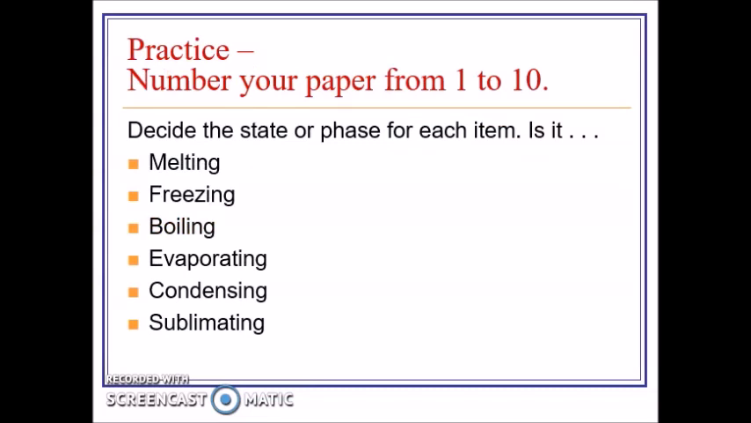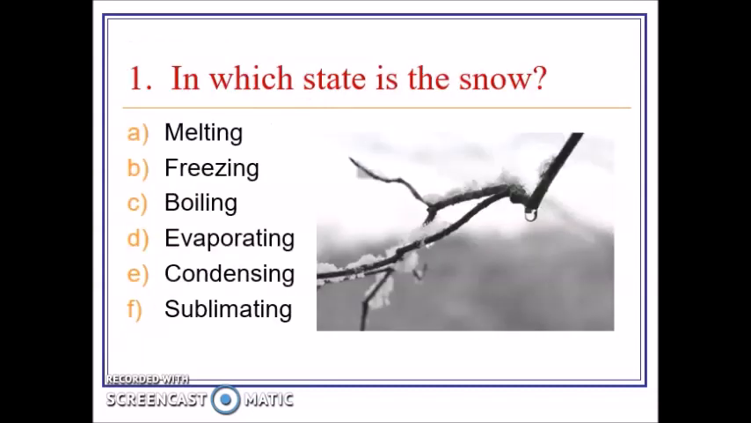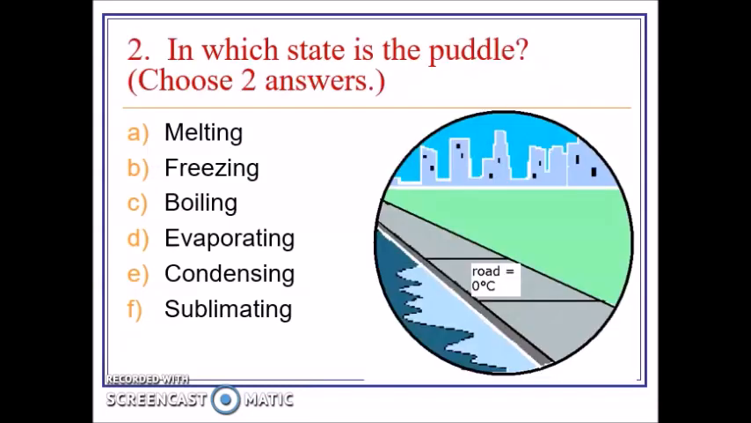So let's take a look at a practice. And you're going to decide the state or phase for each of the items. So, when we go through it, is it melting, freezing, boiling, evaporating, condensing, or sublimating? So let's do some practice ones. Number 1, in which state is the snow? In which state is the puddle? Choose 2 answers.